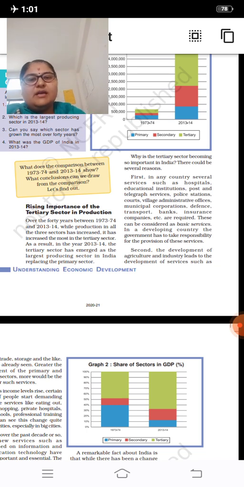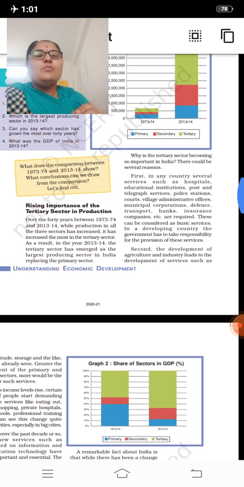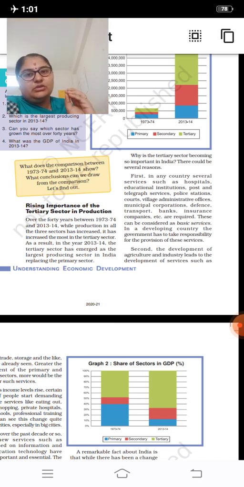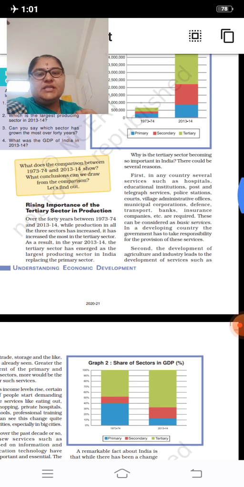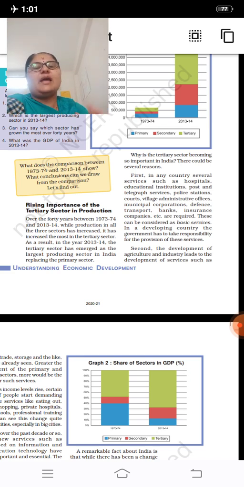Over the 40 years between 1973-74 and 2013-14, while production in all the 3 sectors has increased, it has increased the most in the tertiary sector. We can see that production increased more in the tertiary sector in the year 2013-14. As a result, in 2013-14, the tertiary sector has emerged as the largest producing sector in India, replacing the primary sector. Here you can see it has emerged as the largest production sector in India. It has been giving a lot of job opportunities for the people.